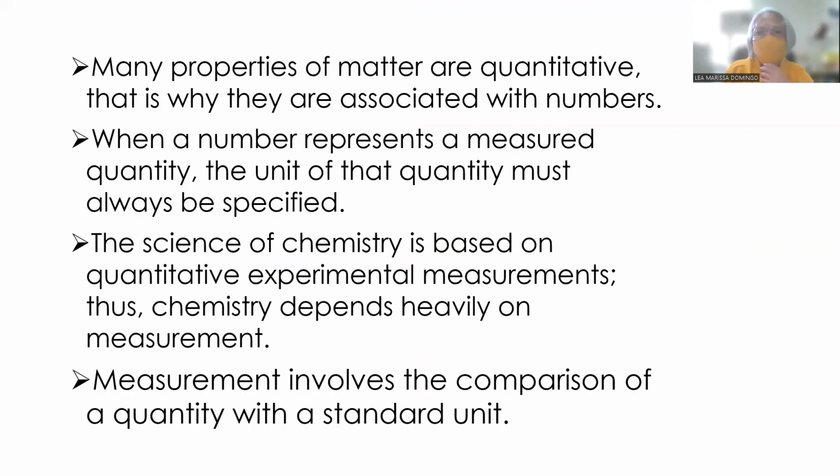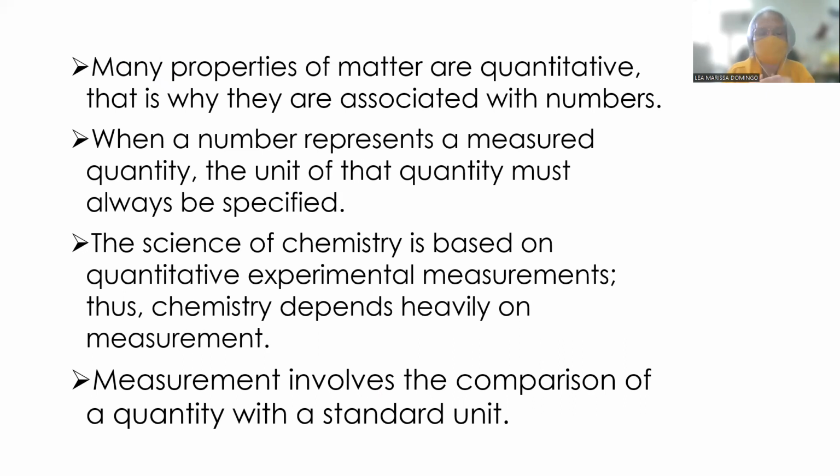Now, many properties of matter are quantitative, and that's why they are associated with numbers. Now, it is always important to note that a number represents a measured quantity, and the unit of that quantity must always be specified. Now, the science of chemistry is based on quantitative experimental measures, and thus chemistry relies heavily on measurement.